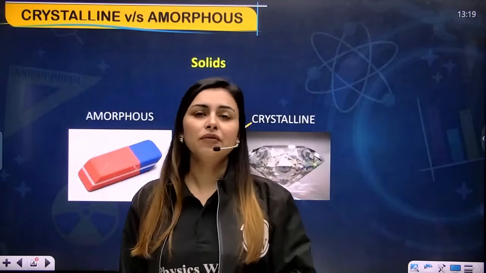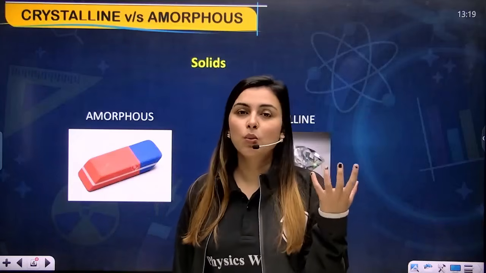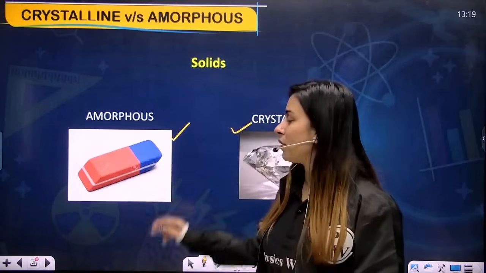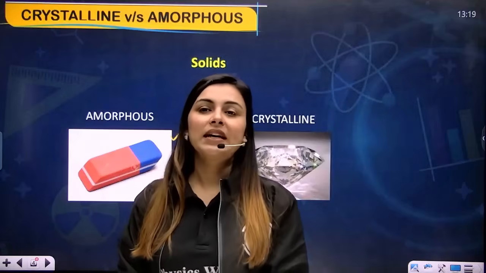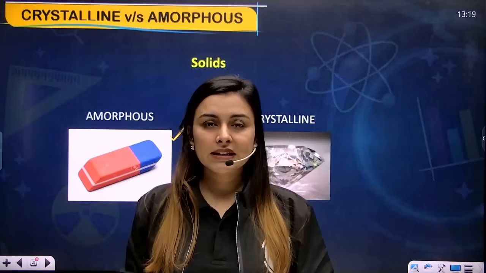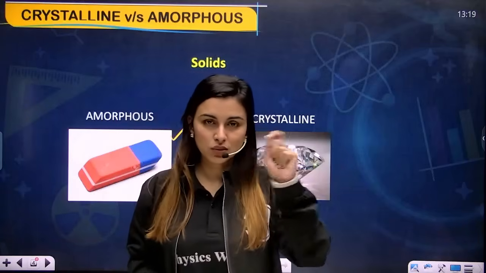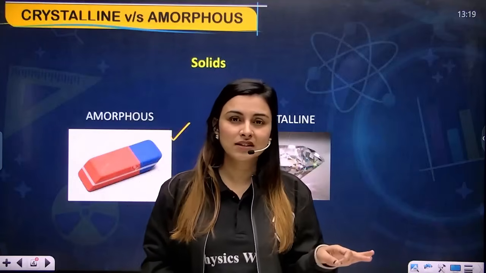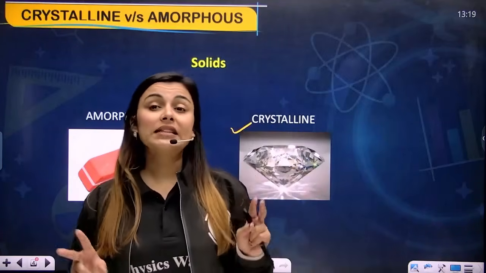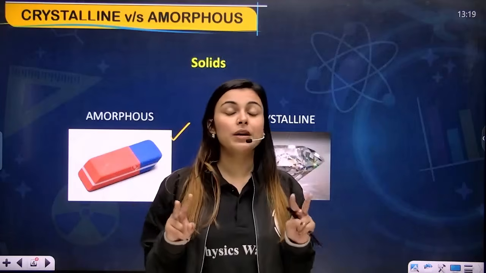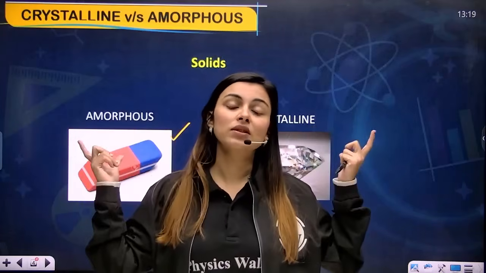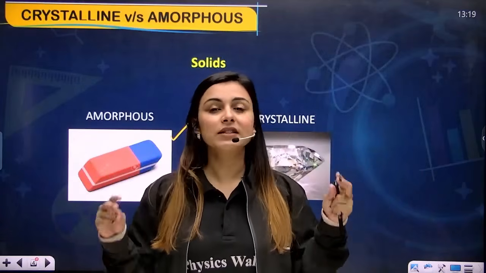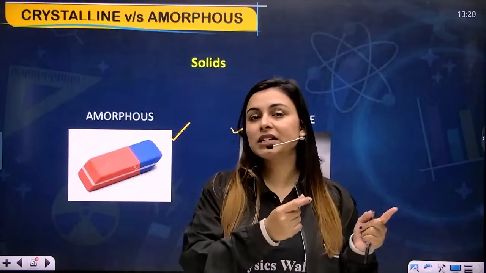If anywhere you hear the word amorphous solid, then for amorphous solid, always and always, a picture should emerge in your mind, and that is of an eraser. I hope all of you know the eraser which we use when we write with a pencil and we erase with it. So these are the two things that should emerge in your mind whenever these two words are used: crystalline and amorphous solid.